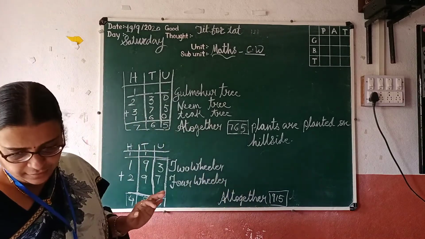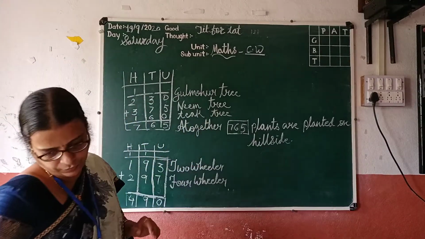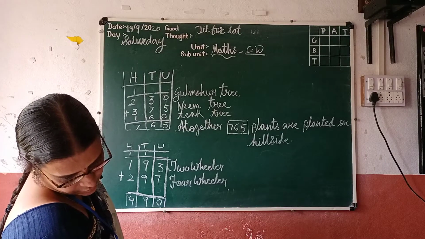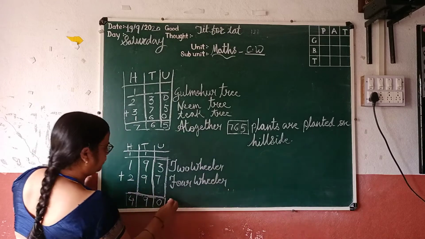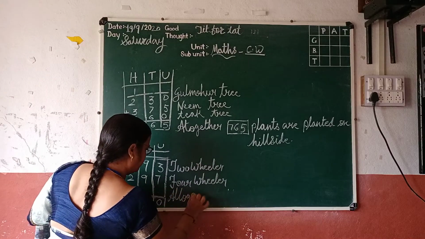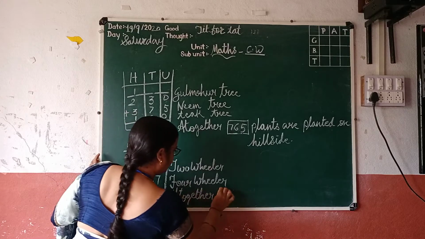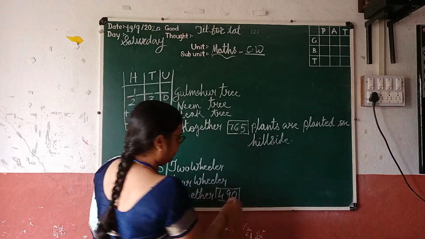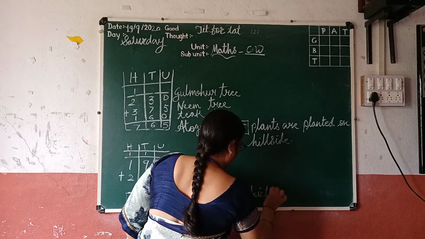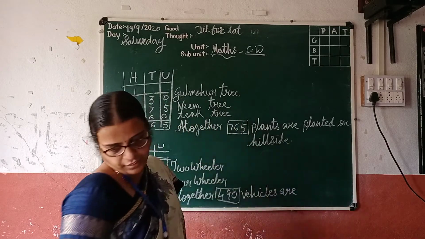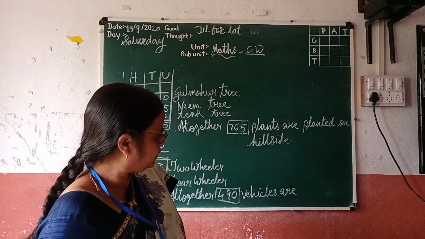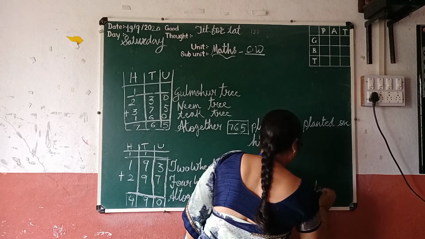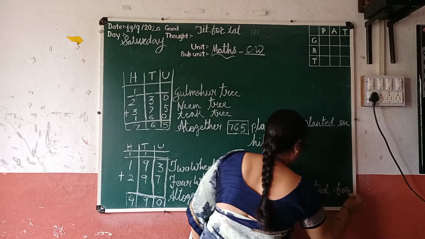So altogether 490 vehicles are tested for pollution.